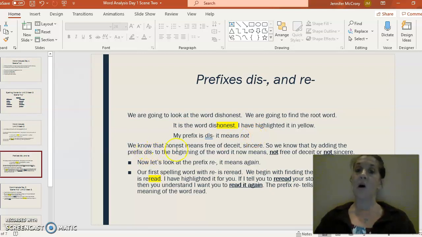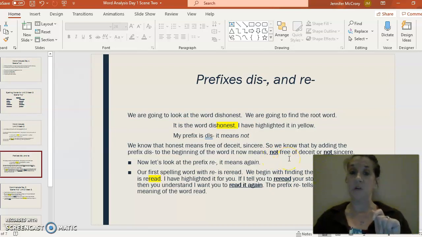So we know that honest means free of deceit or sincere. So we know that by adding the prefix dis to the beginning of the word, it now will mean not free of deceit or you're not sincere.